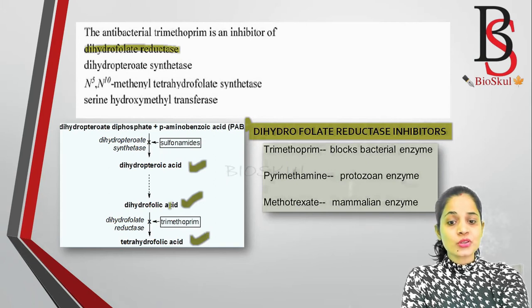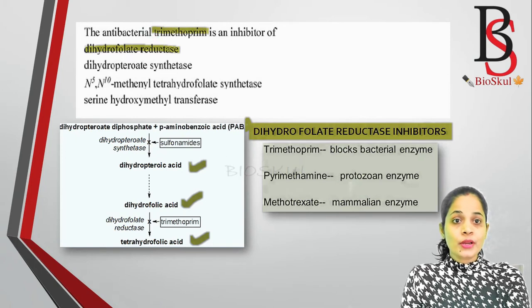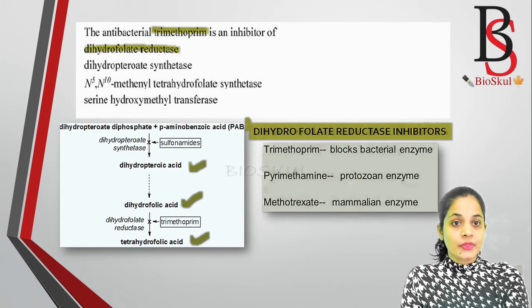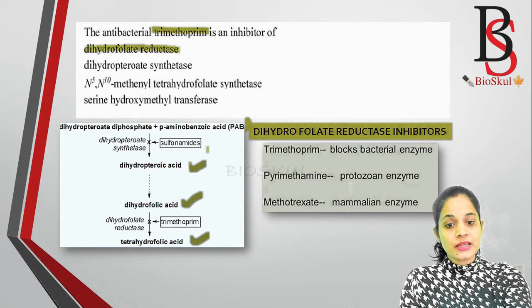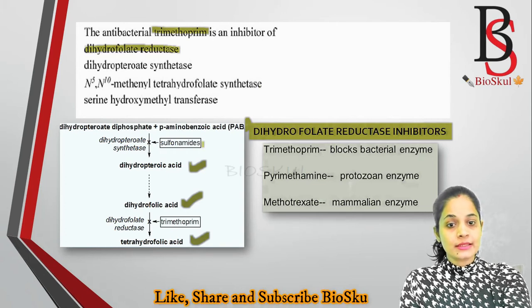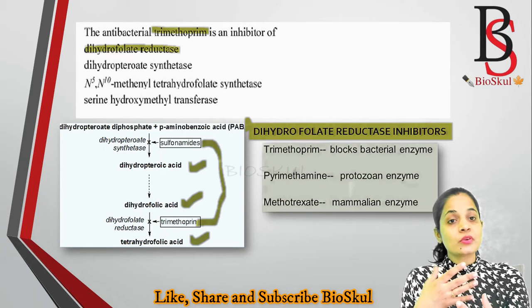So this step, the conversion of dihydrofolic acid to tetrahydrofolic acid, is inhibited by trimethoprim. Trimethoprim is bacteriostatic. If it is present alone in the biosynthetic pathway, then it acts as a bacteriostatic, that means it will prevent the replication or growth of bacteria. But if trimethoprim is present together with sulfonamides, then that will act as a bactericidal. Bactericidal means it will kill the bacteria.